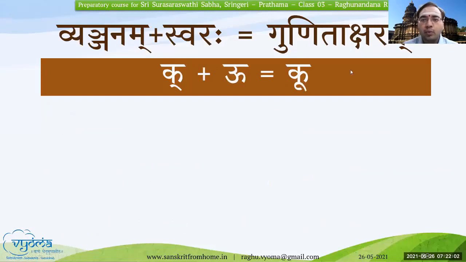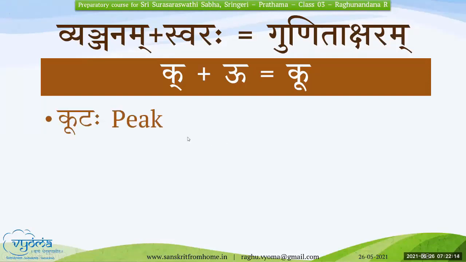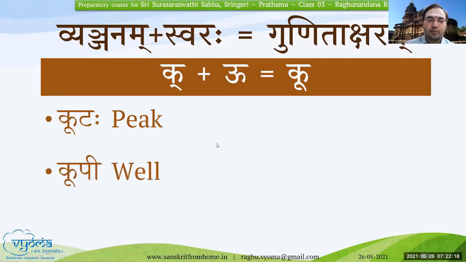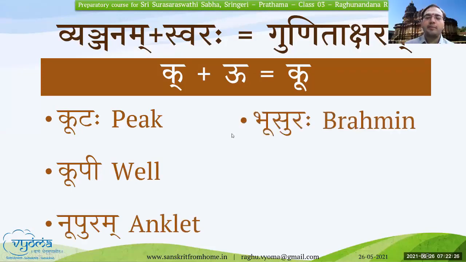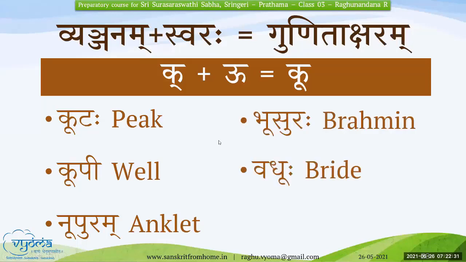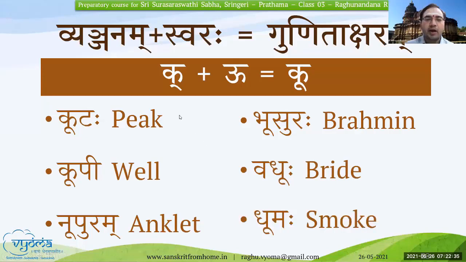We'll go to the next letter. K plus U, Ku. This is the letter. Kutaha. Kupi. Nupuram. Bhusuraha. Vadhuhu. Dhumaha.